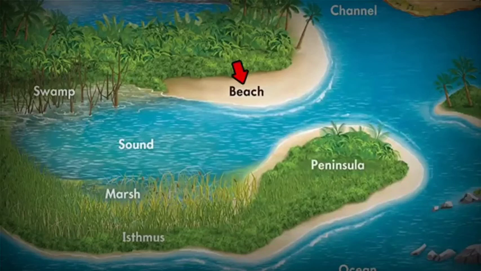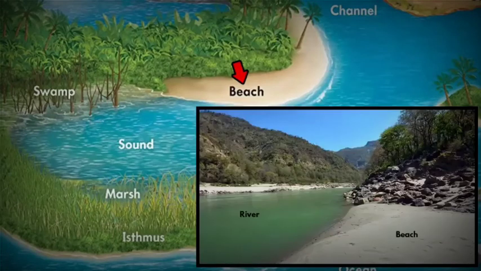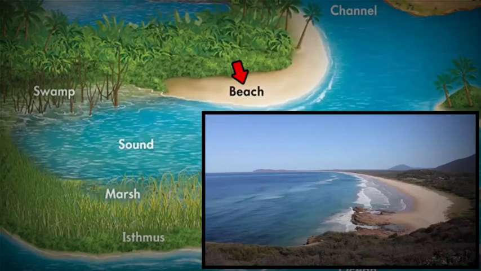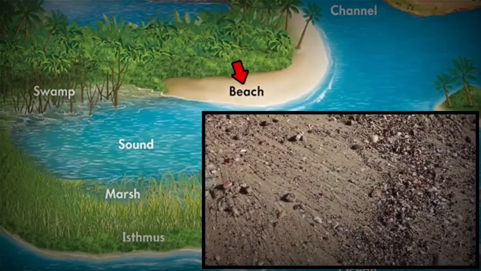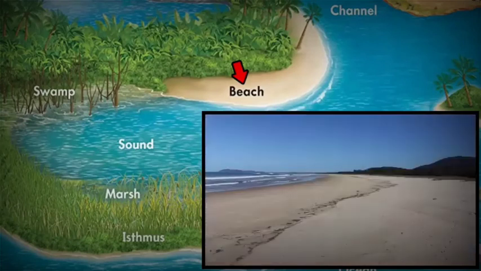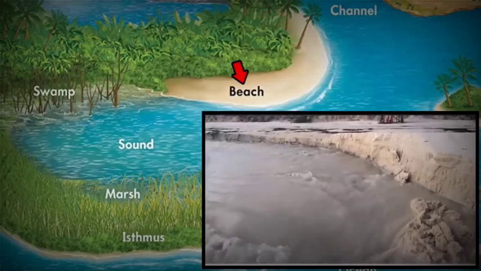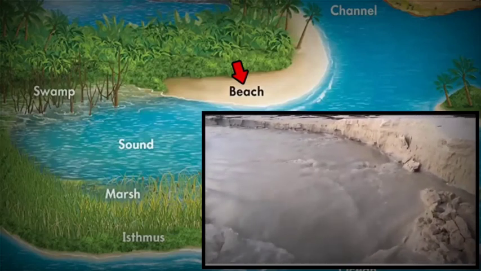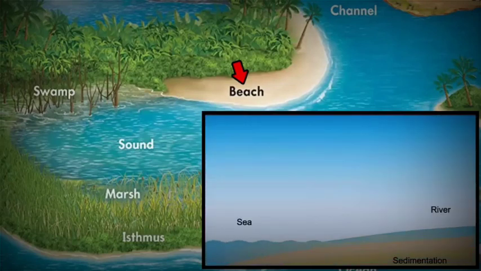The next one is beach. When you look at the beach, you will notice that this kind of landform is always next to a water body, maybe a sea or an ocean. Even next to a large river, you will find a beach. On a beach, if you look at the land, you will find that it is composed of sand, rocks, shells and pebbles. Moving water constantly erodes the land and turns it into loose sand. Additionally, rivers and rainwater also erode rocks located further inland.